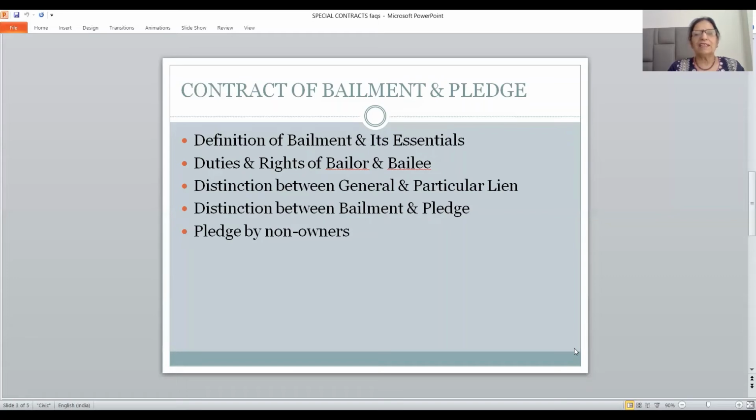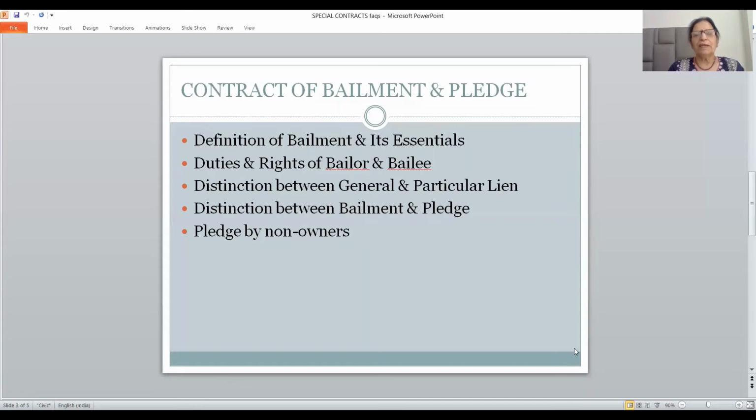And the last heading is pledge by non-owners. Very important question: non-owners cannot make a valid pledge. Explain this rule and state the exceptions to this rule. So friends, it is very right that non-owners are not allowed to make a valid pledge. A person who is not the owner, how can he pledge the goods? But there are 6 exceptional cases where non-owners can also make a valid pledge.